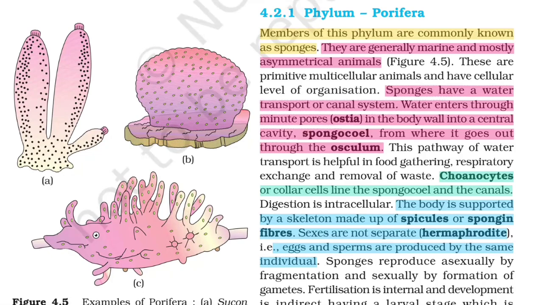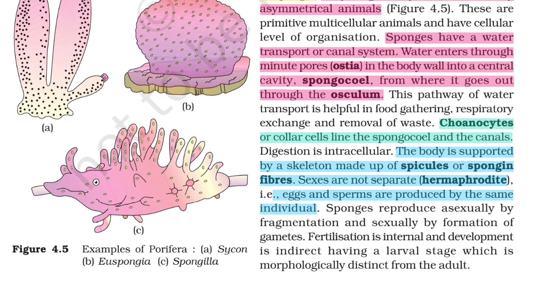They are generally marine and mostly asymmetric animals. Figure 4.5. These are primitive multicellular animals and have a cellular level of organization. Sponges have a water transport or canal system. Water enters through minute pores called ostia in the body wall into a central cavity, the spongocoel, from where it goes out through the osculum. The pathway of water transport is useful in food gathering, respiratory exchange, and removal of waste.